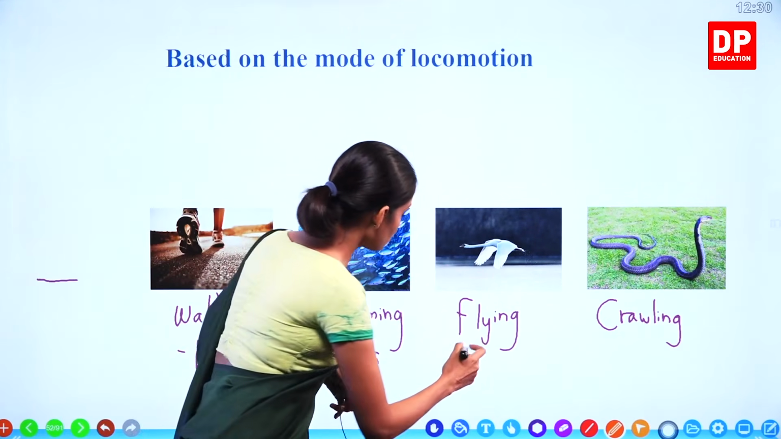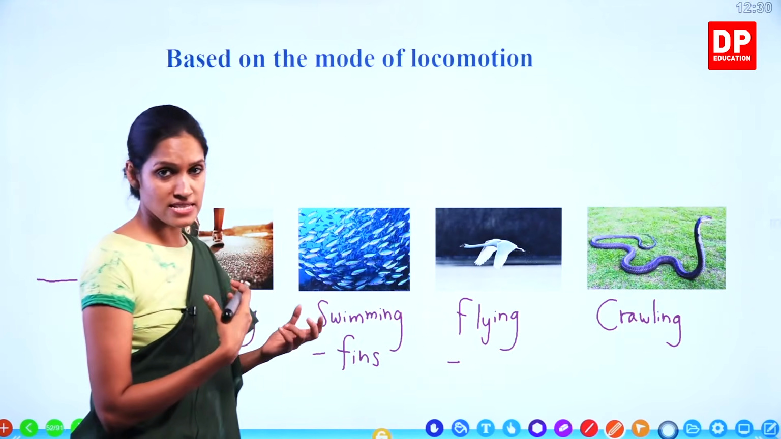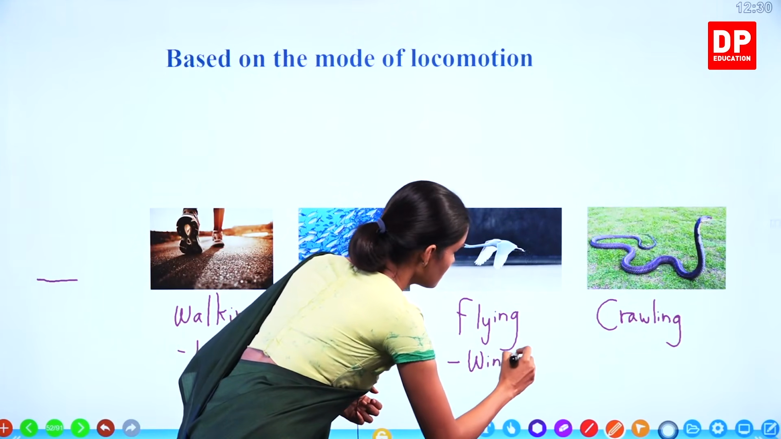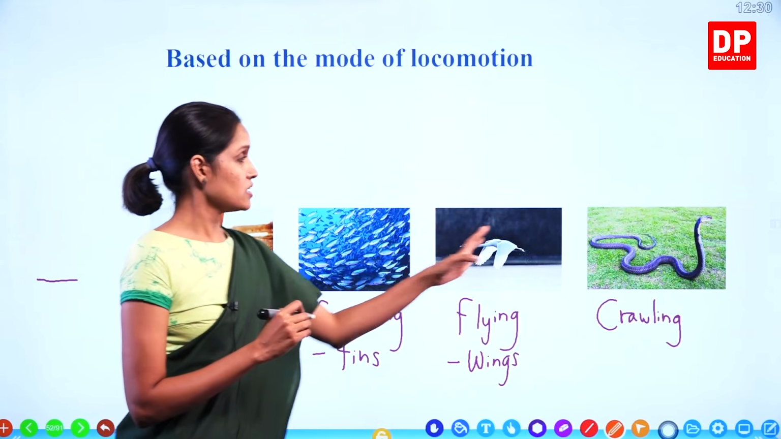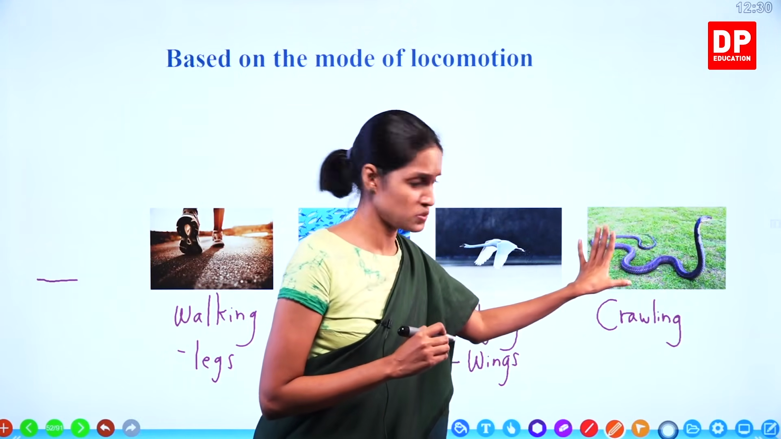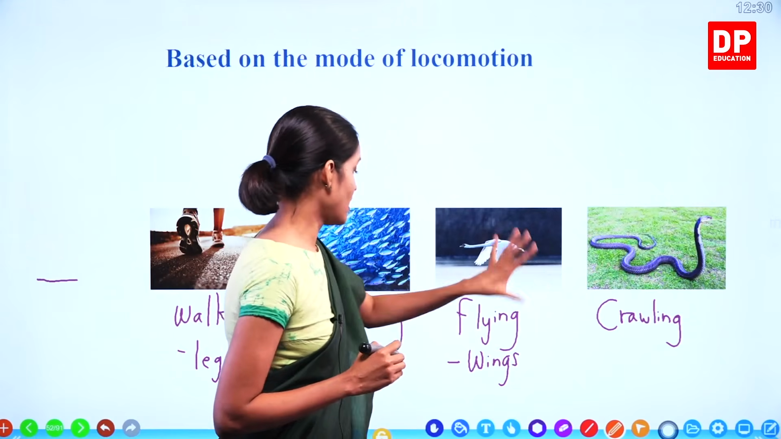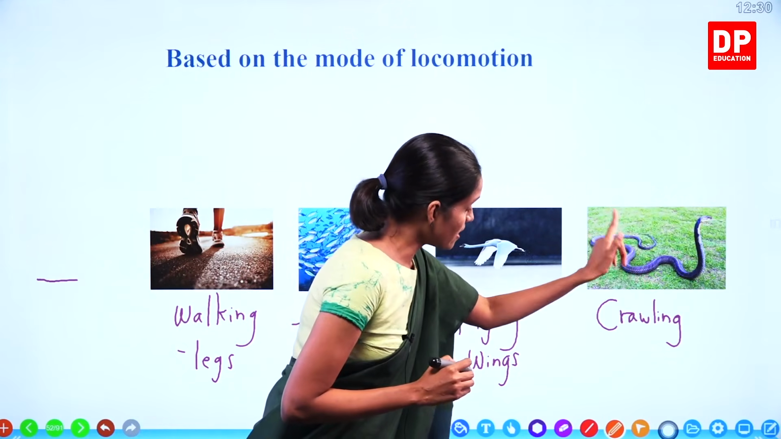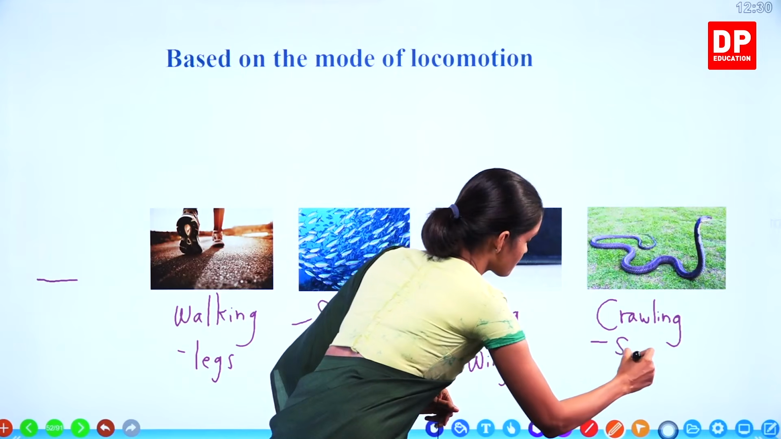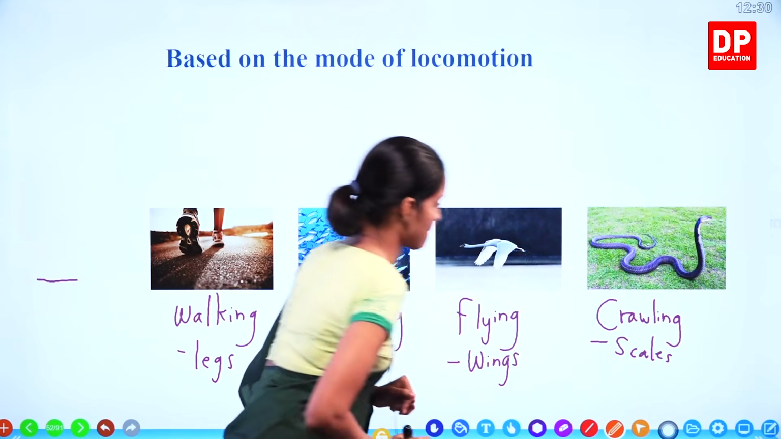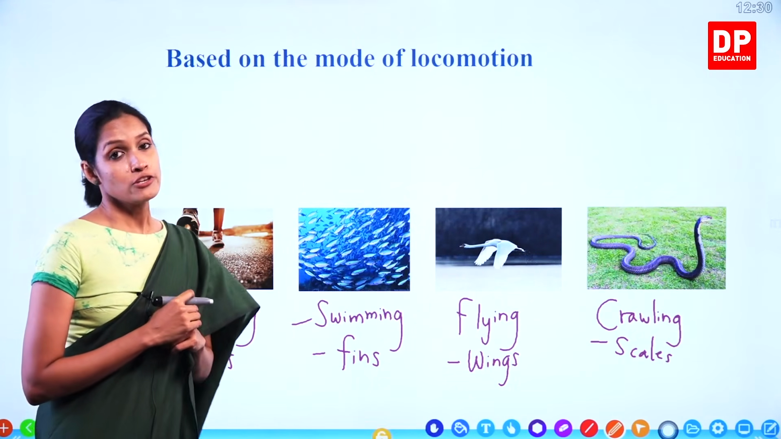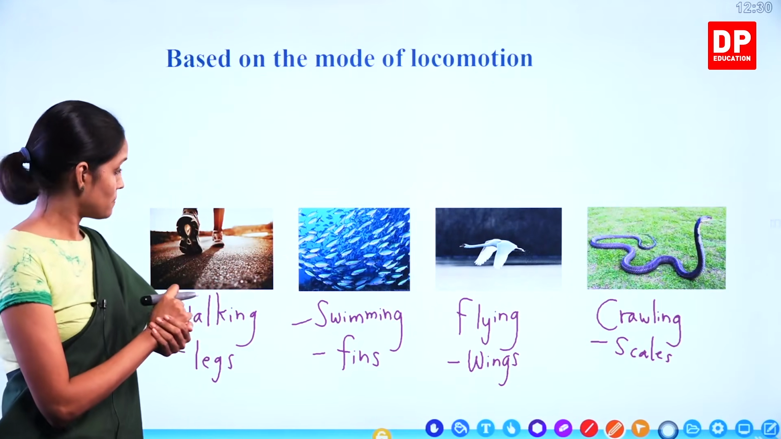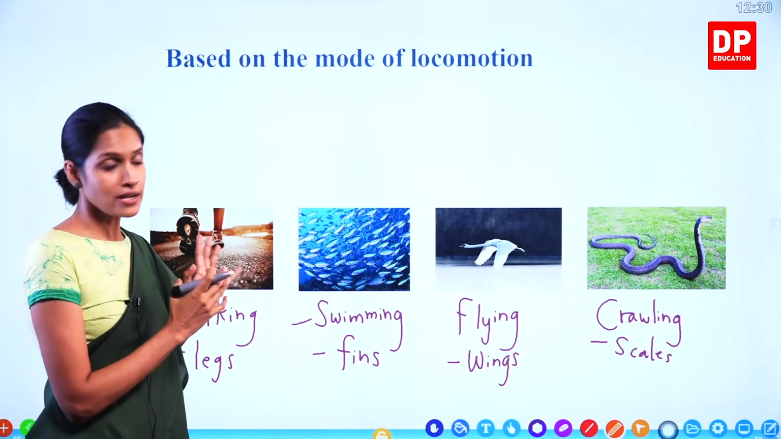For flying, what do they have? Butterflies and other insects and birds have wings. What about crawling or creeping? They don't have any of those body parts. You can't see any. They don't have wings or legs or fins, but they have their scales. Understand? So according to the way they move from one place to another place, there are so many differences among animals.